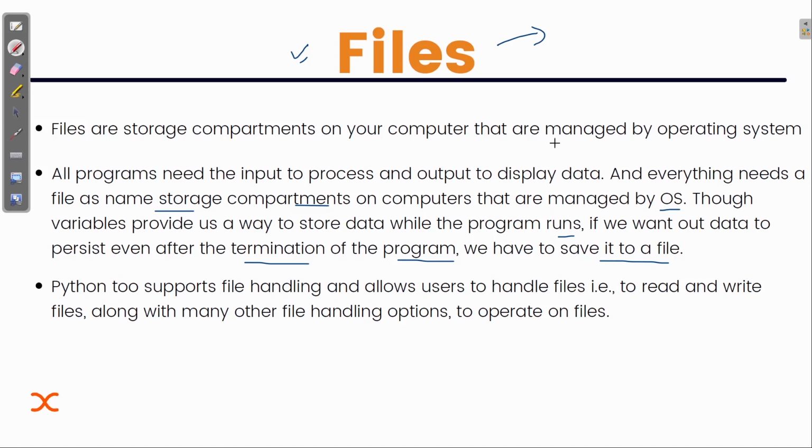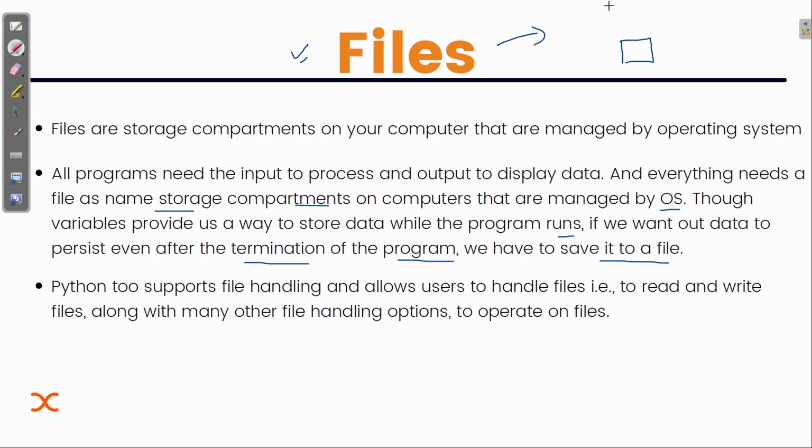For example, if you are asking the user to input the value of a list, in the terminal we simply give the value that has been asked.